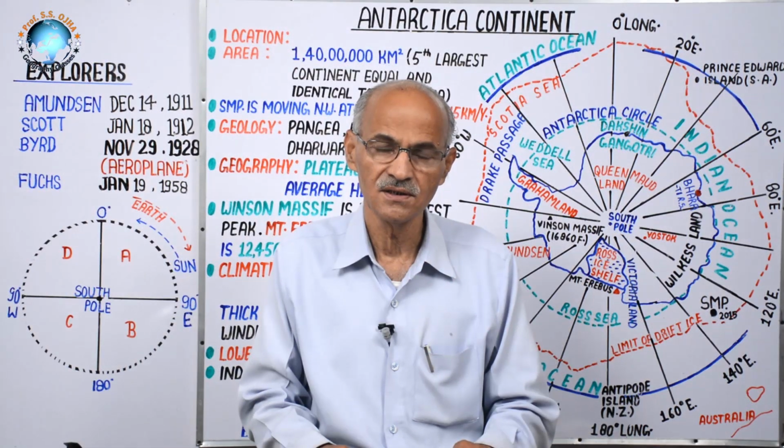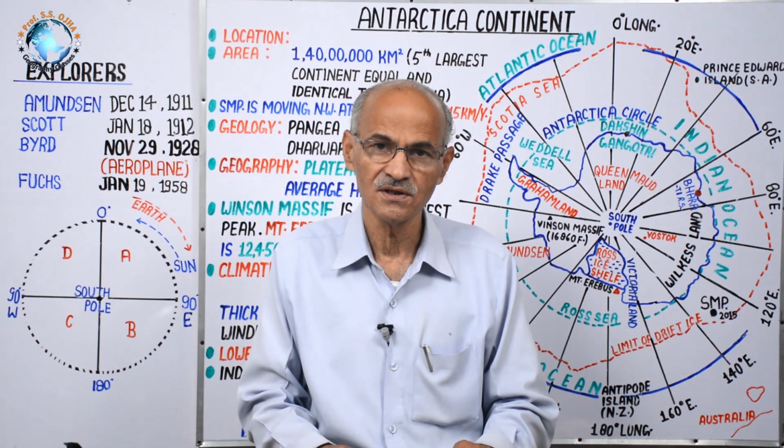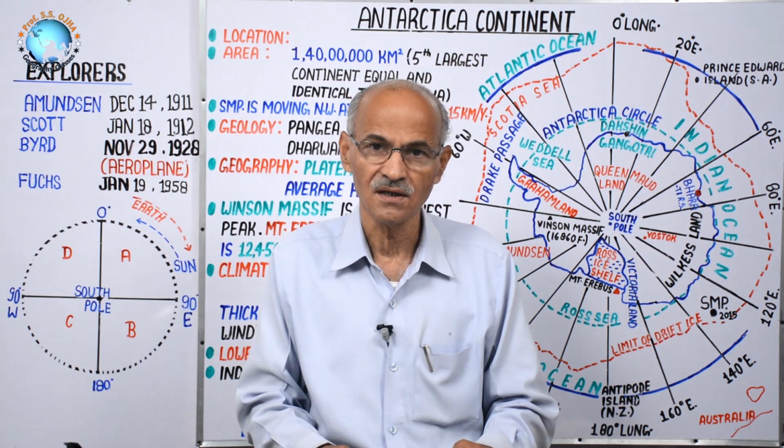Today it is the morning of 23rd September, when the sun is rising for a duration of 6 months on the South Pole. As you know, Kumbhakarna used to sleep for 6 months, and for 6 months it was day for him.